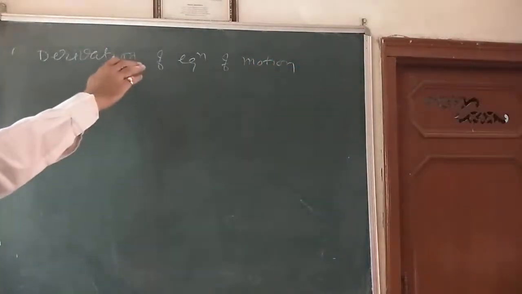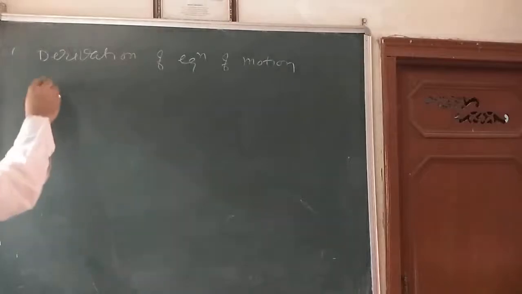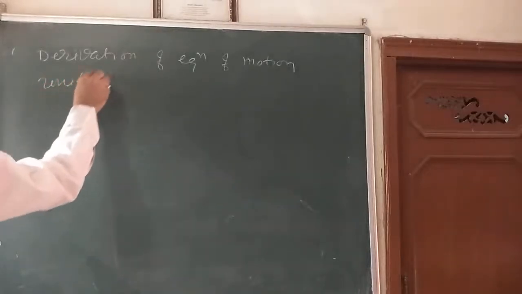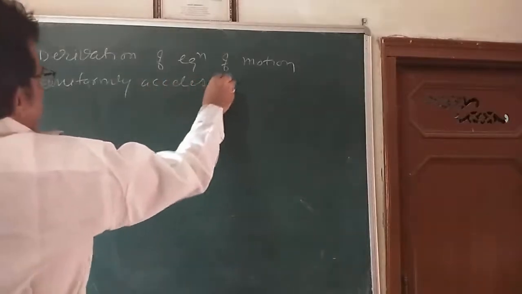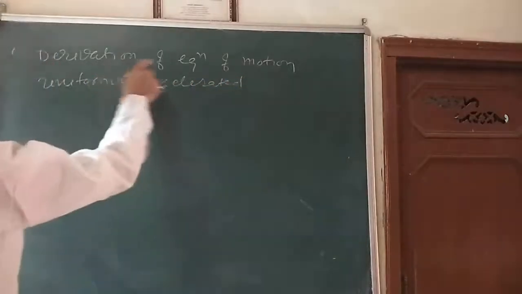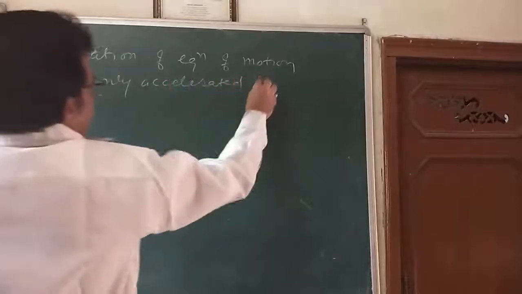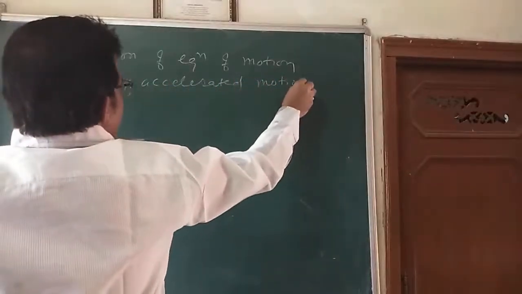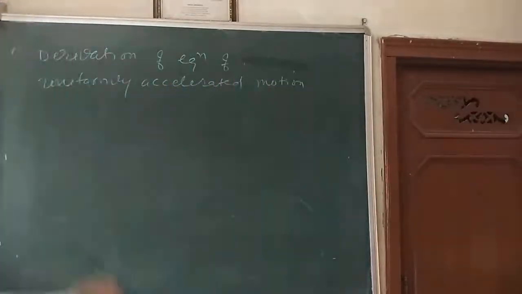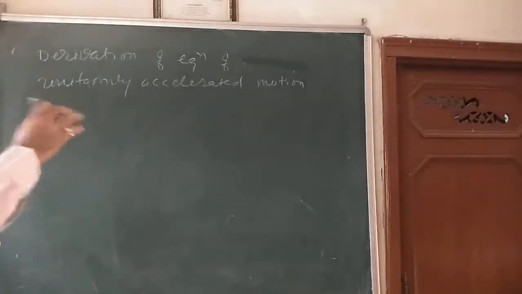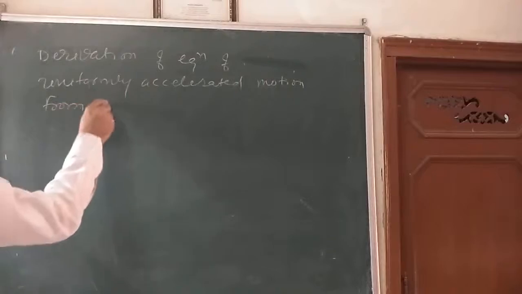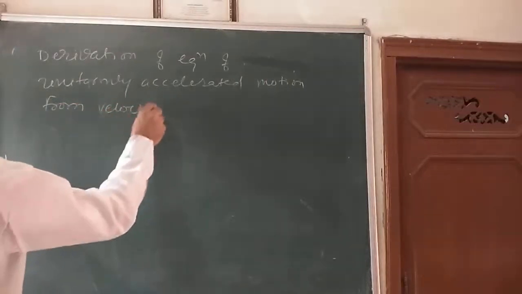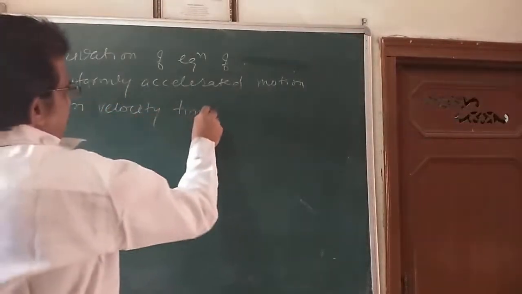Derivation of equation of motion. Uniformly accelerated motion, we can call this. Derivation of equation of uniformly accelerated motion from the velocity time graph. Is it clear?